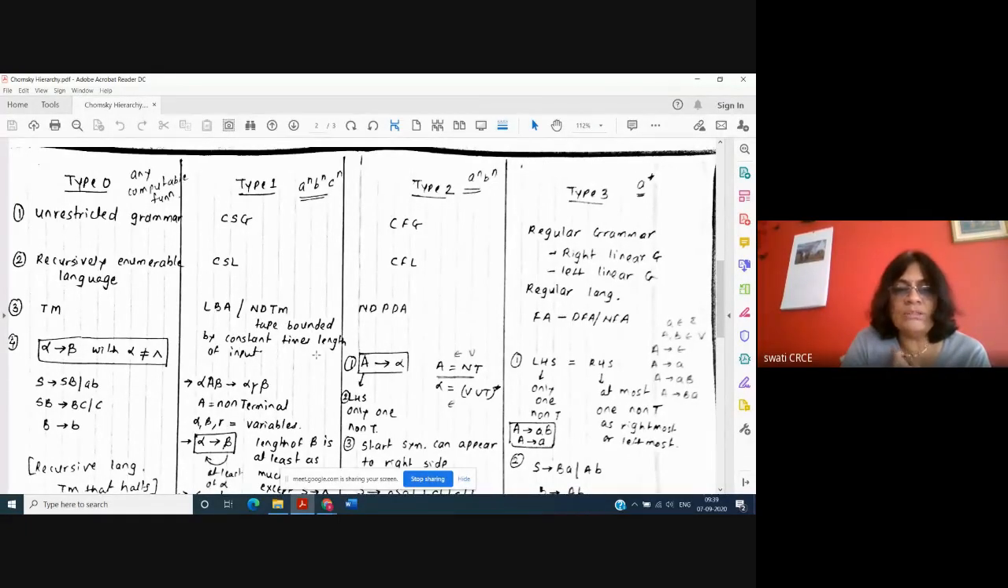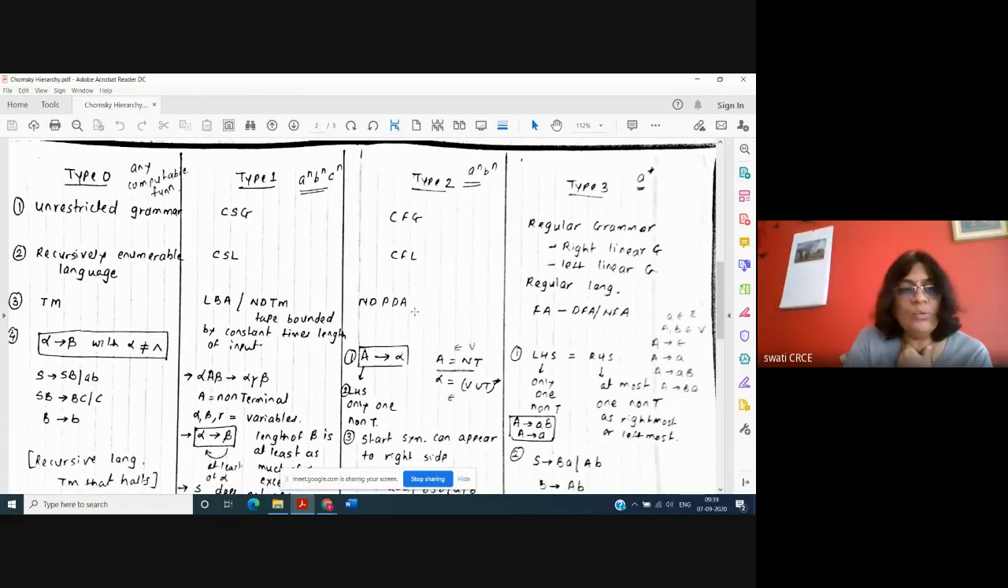Tape is bounded by constant times the length of the input in this case. Okay, type 2 is the push down machine. Non-deterministic and deterministic push down machines are the machines. So we can say push down machine only is type 2. Then the machine that can identify regular languages is the finite state machine, and the types are DFA and NFA, deterministic and non-deterministic. Here also, deterministic push down machine and non-deterministic push down machine are the examples.